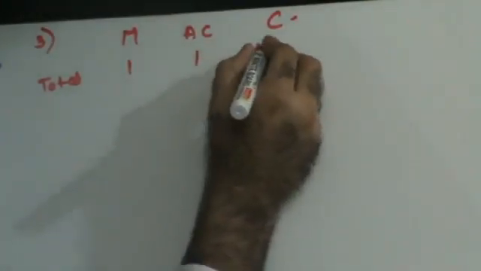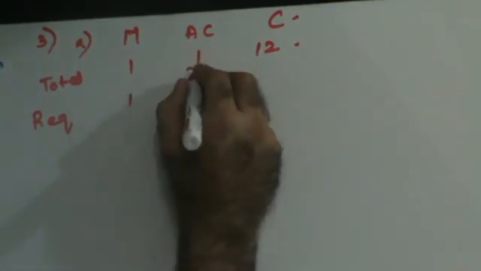Now, they're saying that the staff of a bank consists of a manager, an accountant and 12 clerks in total. Required: a committee of 5 is to be formed. Find the number of ways in which this can be done so as to include the manager. So in the A part of the question, the manager has been pre-selected. I have to select 5 people, out of which one has to be the manager. If one is the manager, that means out of the remaining I have to select 4.